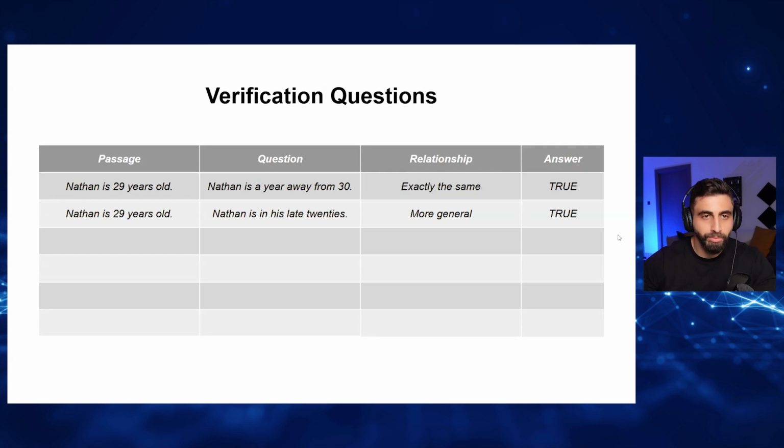For example, let's say the passage says Isa likes to play football. But in the question, Isa likes to play sports. It's more general than the passage. This means it's true because football is part of sports. 29 is part of late 20s, correct? So if the question is more general than the passage, it's also true.